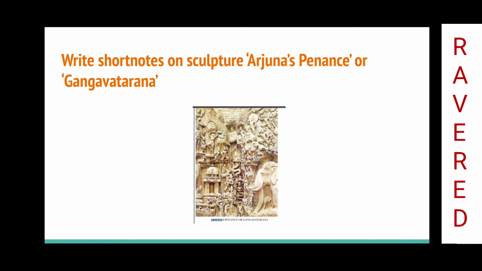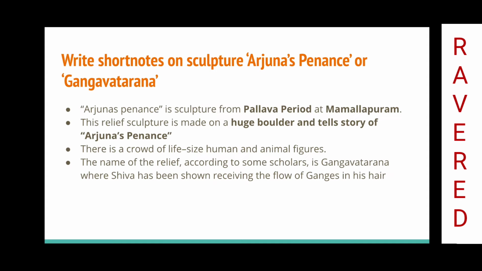Write short notes on sculpture, Arjuna's Penance or Ganga Avatarana. Arjuna's Penance is a sculpture from Pallava period at Mamallapuram. This relief sculpture is made on a huge boulder and tells the story of Arjuna's penance. There is a crowd of life-size human and animal figures. The name of the relief, according to some scholars, is Ganga Avatarana, where Shiva has been shown receiving the flow of Ganges in his hair.